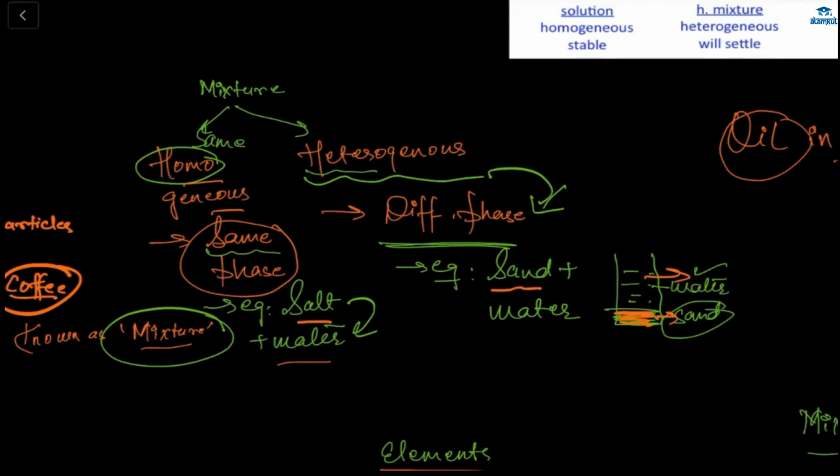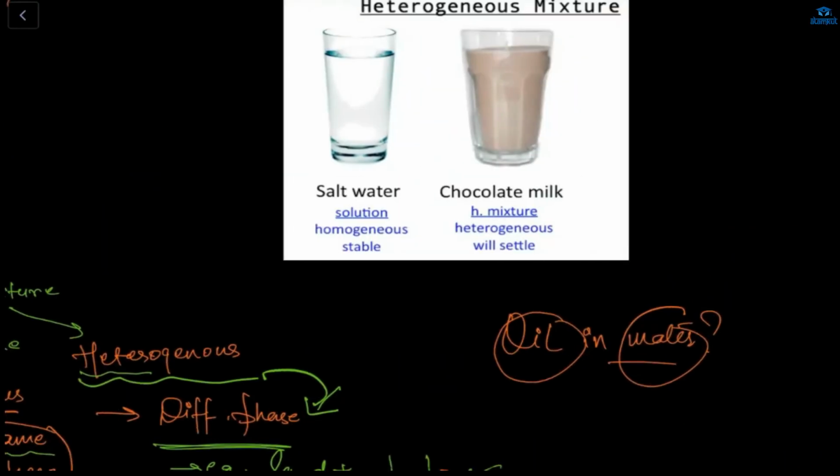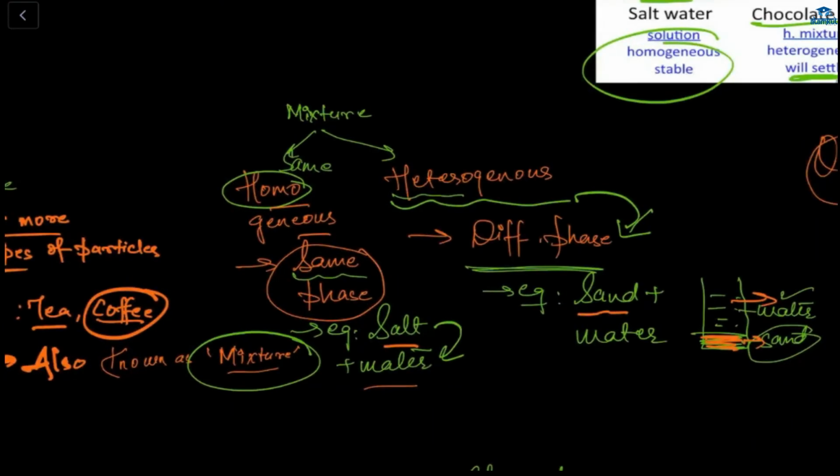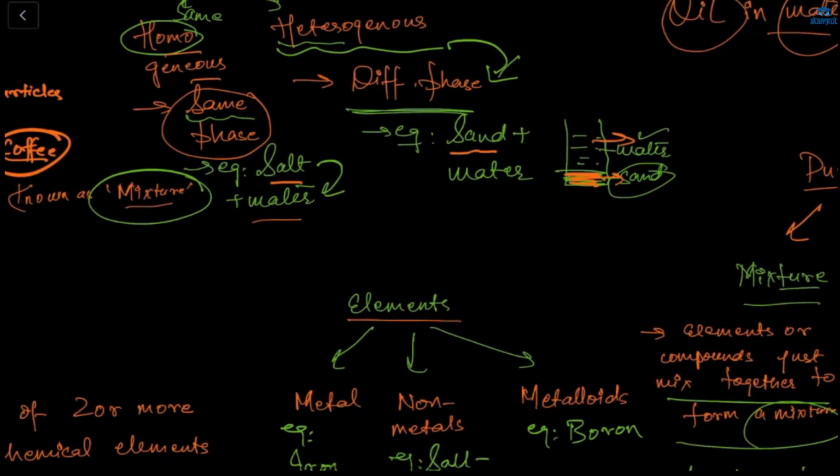And the mixture is a combination of... Mixture can be further divided into two parts, the homogeneous and the heterogeneous. Here my salt water is a homogeneous solution, and my chocolate milk is what? Homo or hetero? Ma'am, hetero. Chocolate milk is heterogeneous because it's a mixture of two parts and it will settle down. Chocolate will have some different phase and milk will have some different phase. That's why it's heterogeneous. Homo, salt; hetero, sand.